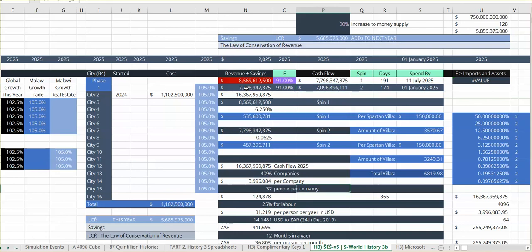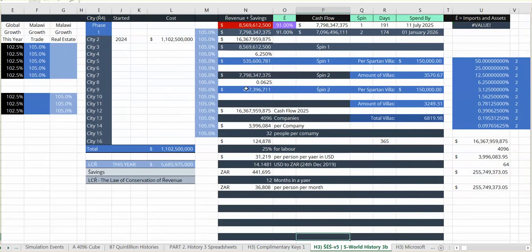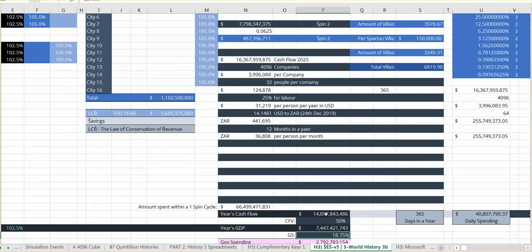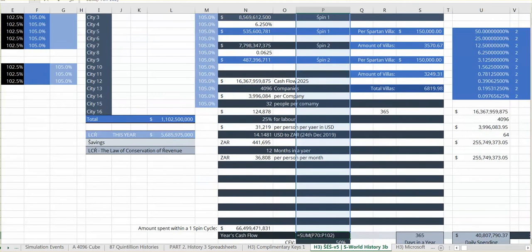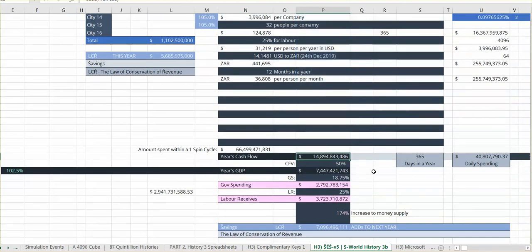So now, when we go down, that's our cash flow. Again, it should be more because it should have this figure here. But when I make a mistake and it makes too much money, we're not worried about that. Okay, so again, that's 50% of that might be GDP. 18.75. That's there for government's allocation, and 25% for Labour.